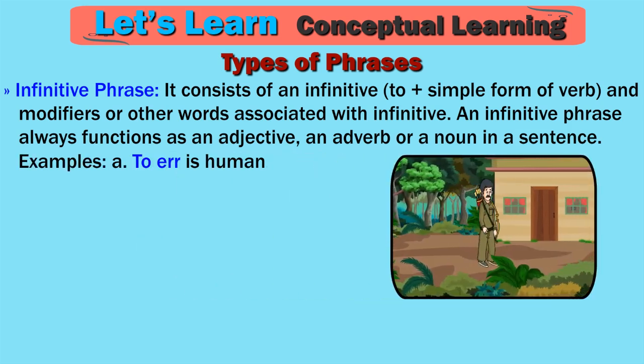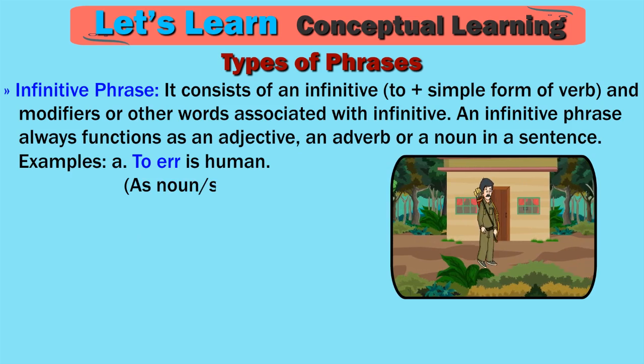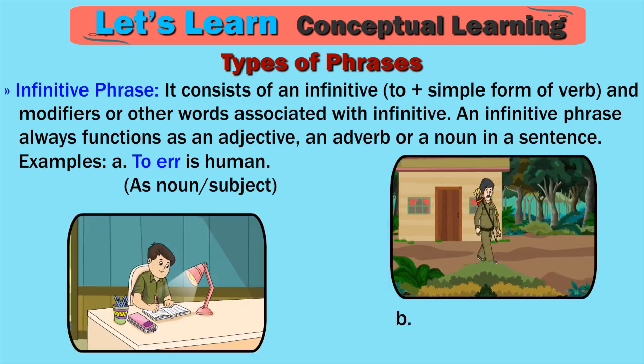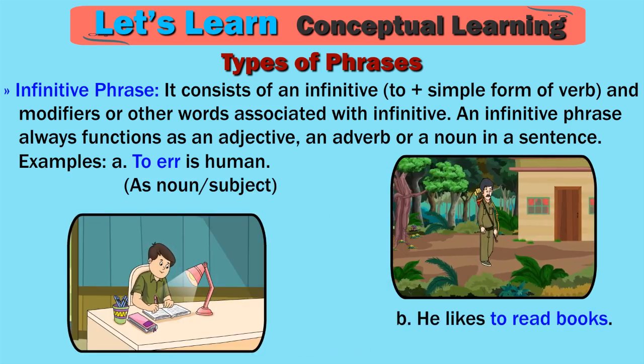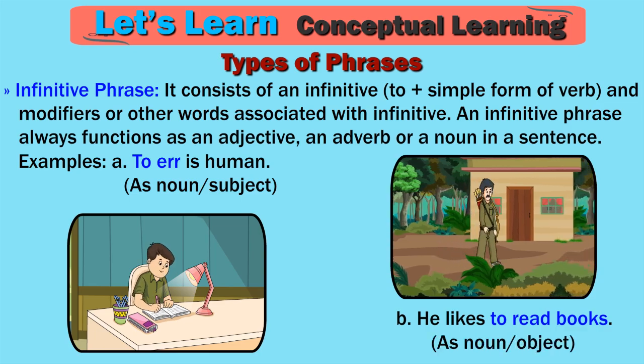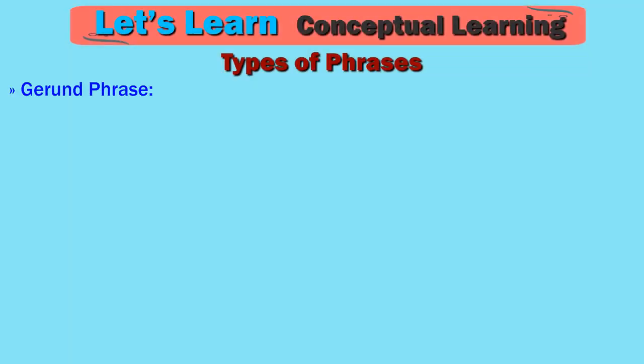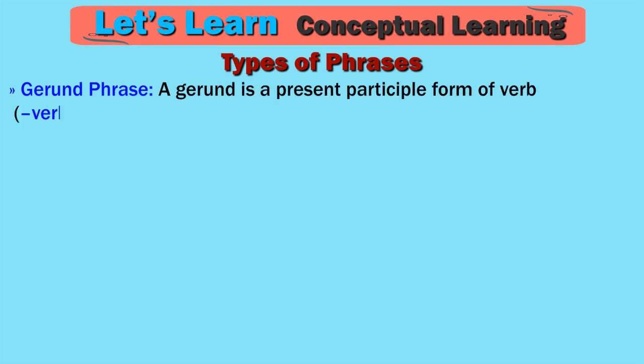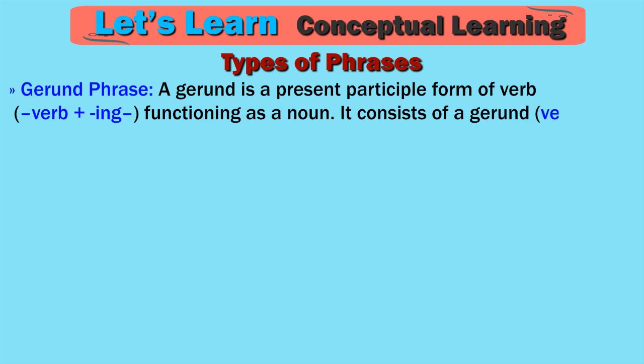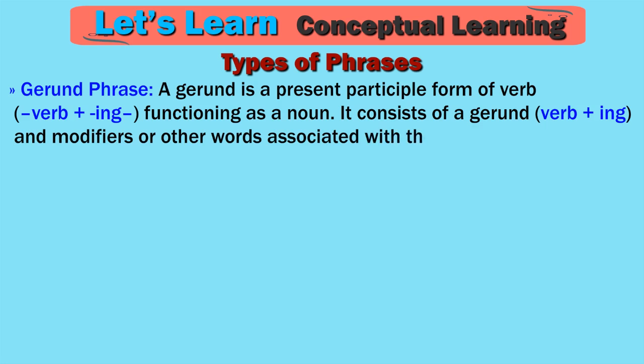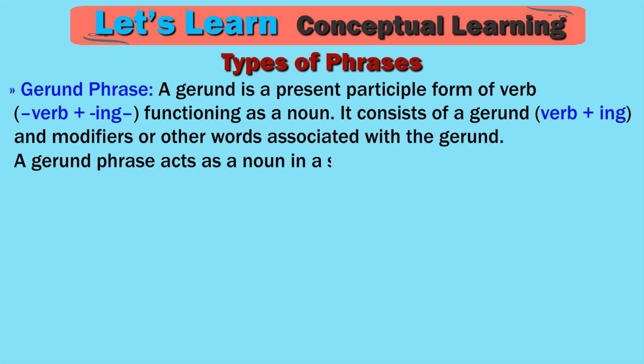Examples. A. To err is human. As noun subject. B. He likes to read books. As noun object. Gerund phrase. A gerund is a present participle form of verb plus ing, functioning as a noun. It consists of a gerund, verb plus ing, and modifiers or other words associated with the gerund. A gerund phrase acts as a noun in a sentence.